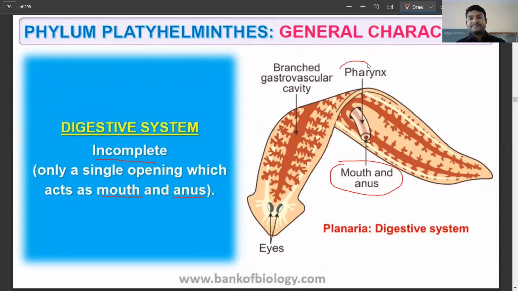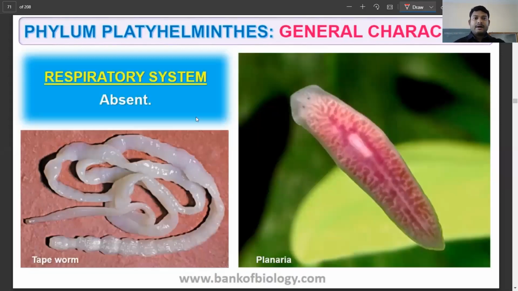Now, you have the pharynx, the muscular structure behind the mouth, and that opens into the branched gastrovascular cavity, right? And that is going to help in the process of digestion. A little bit more advanced compared to the previous one. And you also have the eyes, which simply can detect the presence or the absence of light. Just eye spots we call it. Very primitive, rudimentary eye. Now, the respiratory system is absent, and the circulatory system is also going to be absent.